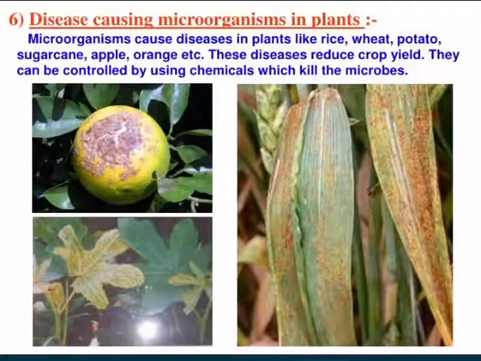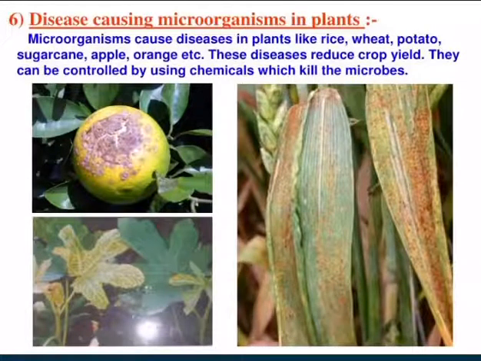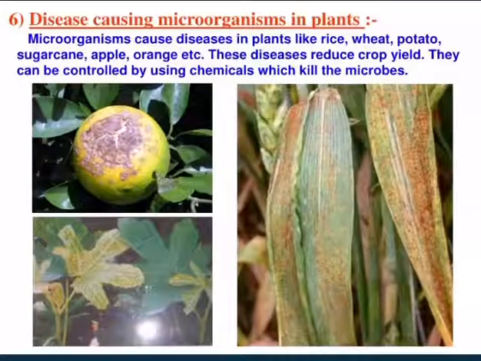Next is disease-causing microorganisms in plants. Microorganisms cause diseases in plants like rice, wheat, potato, sugarcane, apple, orange, etc. These diseases reduce crop yield. They can be controlled by using chemicals which kill the microbes. Yes, students, when microorganisms attack the crop, the yield goes down, right? And this can be controlled by using chemicals.